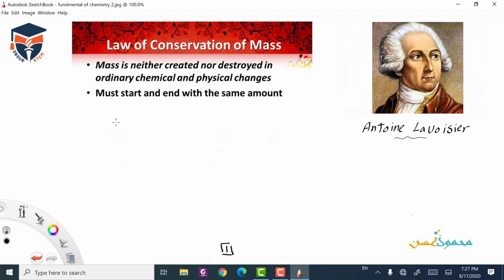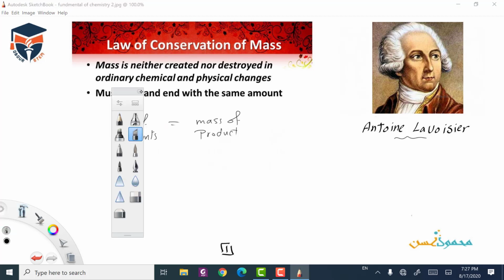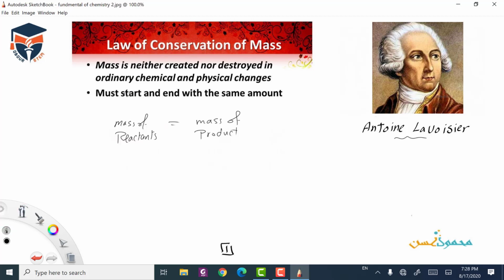Let's talk about the mass of reactant equal mass of product. An example: the simple one, magnesium reacts with oxygen to give, by the effect of heat, magnesium oxide.